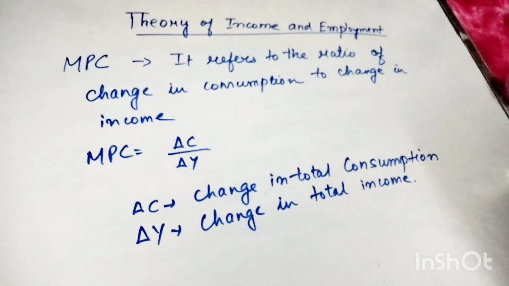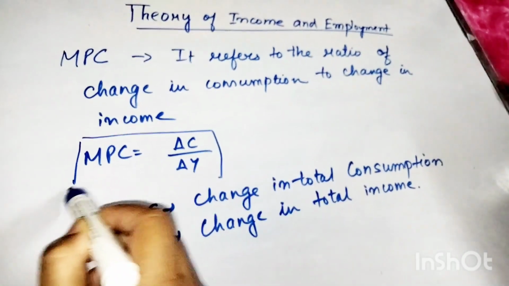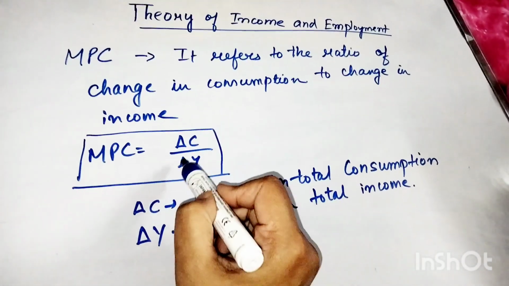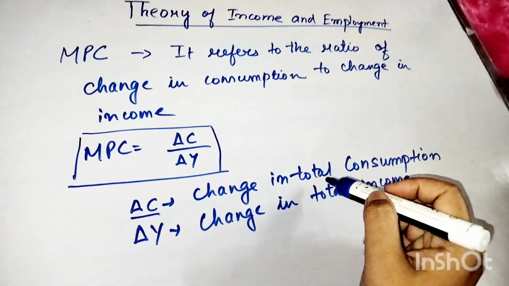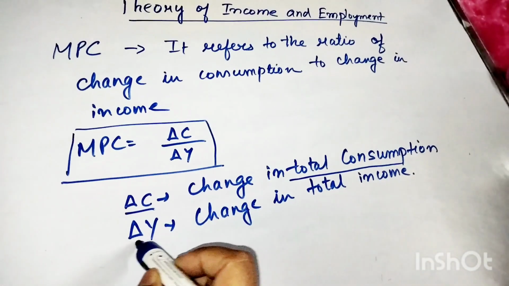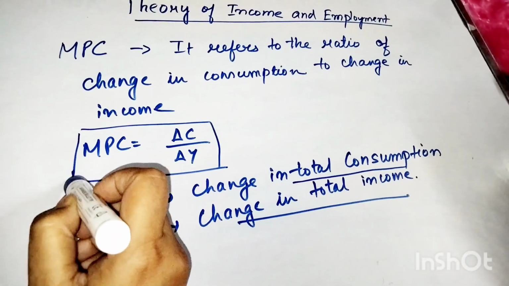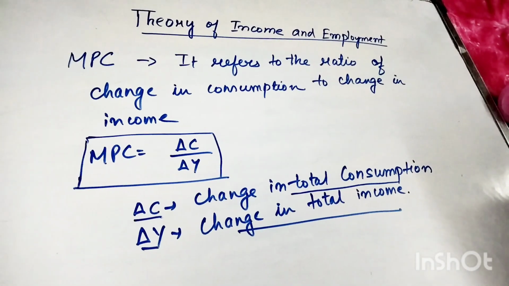So symbolically, how can we write this MPC? MPC will be equal to del C by del Y. Here, del represents the change. That means del C is what? Change in the total consumption. And what is del Y? Change in the total income. So we define this MPC as the ratio of change in consumption to change in income.